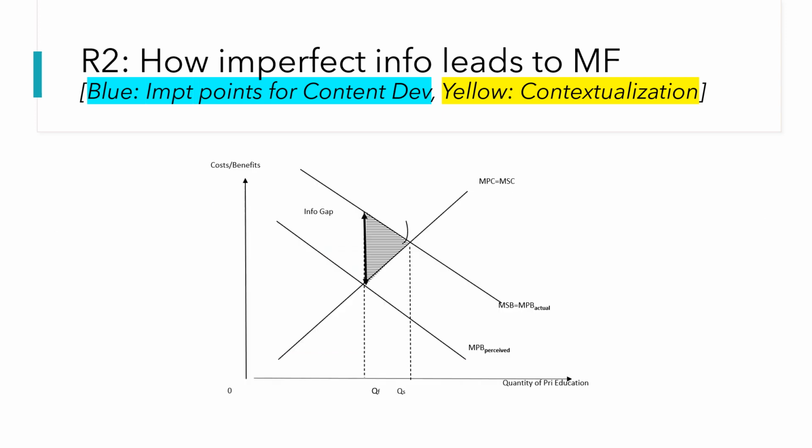So now we look at the diagram as well. Looking at the diagram, similar to the previous diagram, but here instead, we see that the divergence is actually between MPB perceived and MPB actual. We also note that the divergence is caused by the imperfect information, which is due to the info gap, and we see that the dead weight loss is also the same. So this is how you draw the diagram for imperfect information. Take note of the different labels.